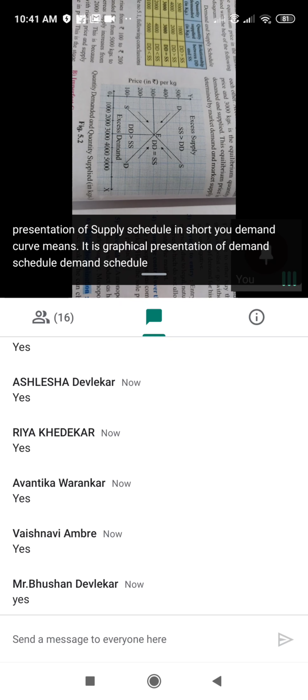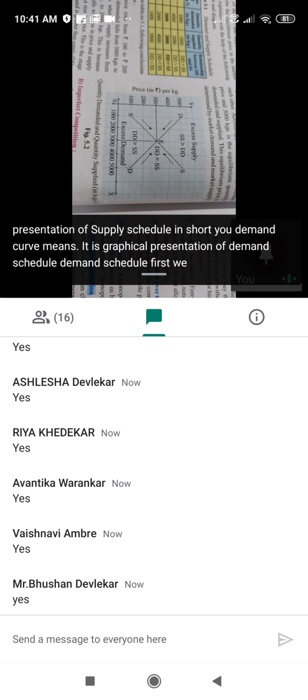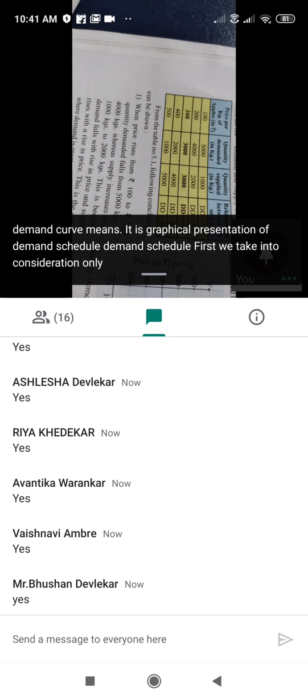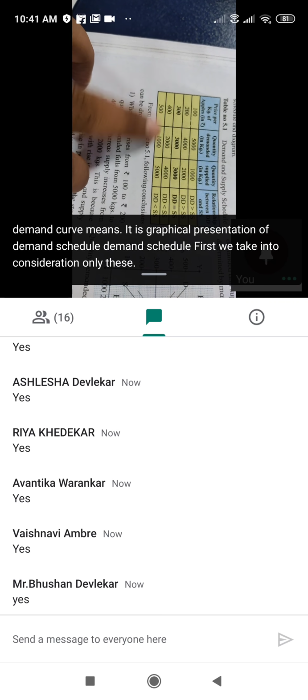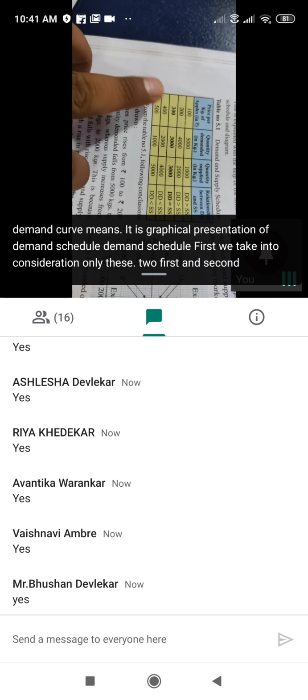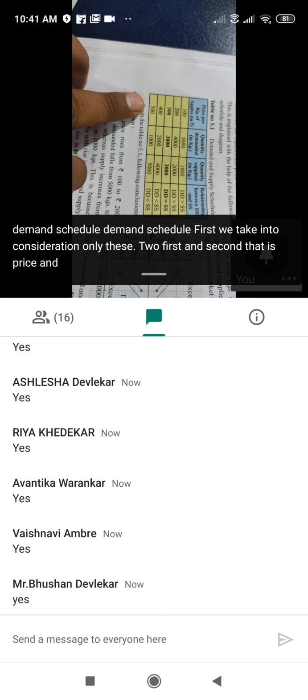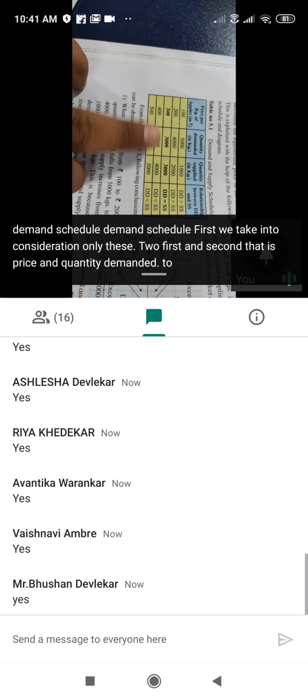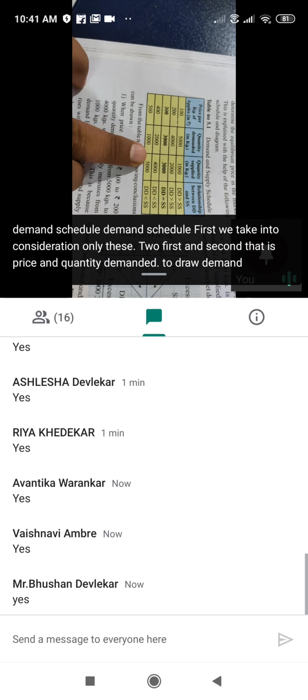So first we take into consideration only the first and second columns, that is price and quantity demanded, to draw the demand curve.